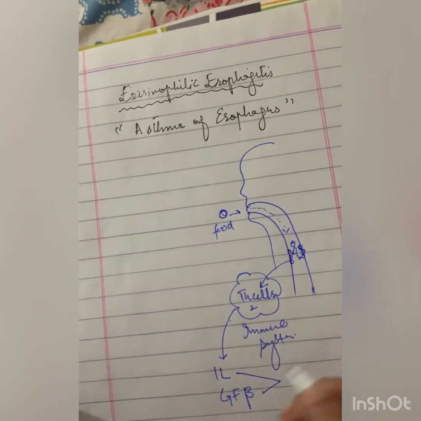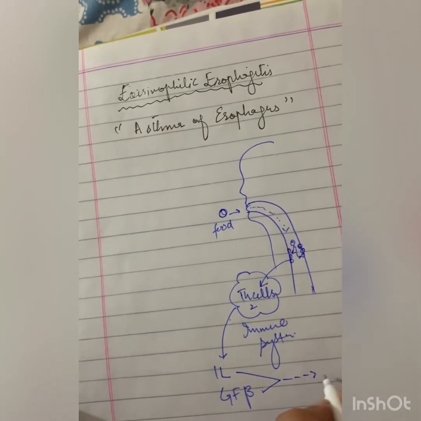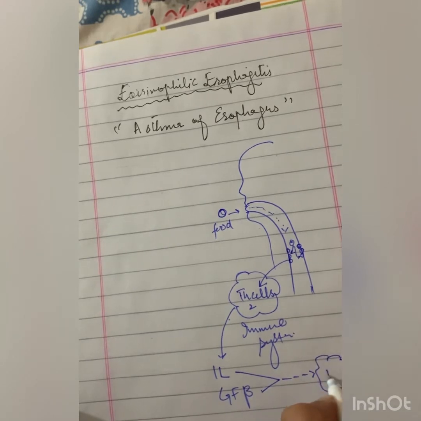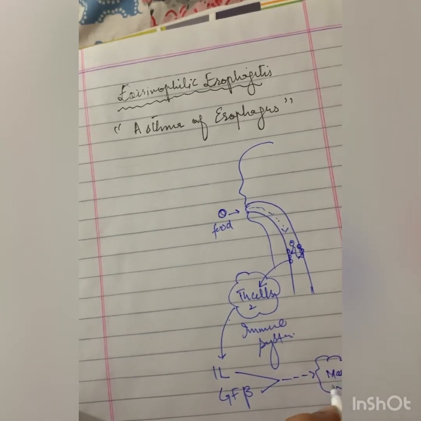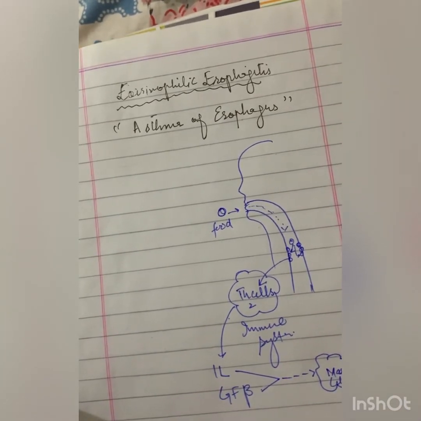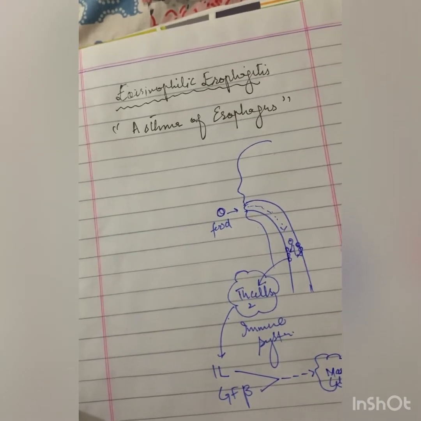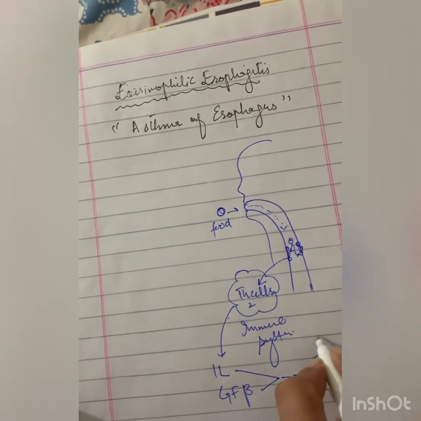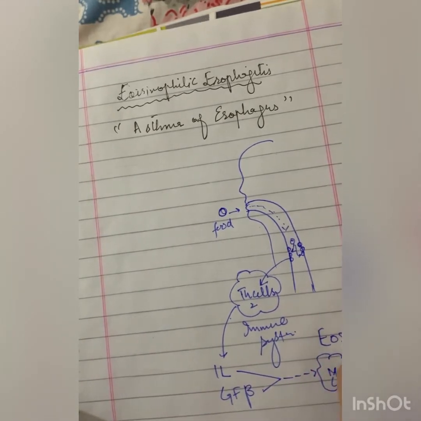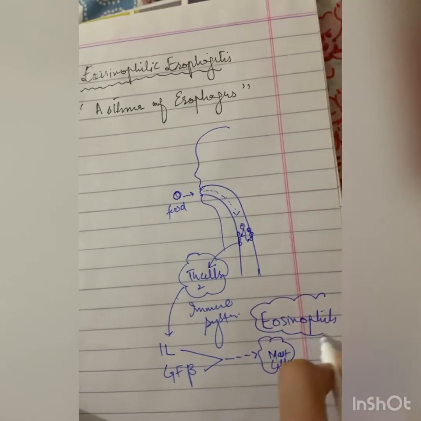These two and other chemoreceptors further stimulate mainly the mast cells and mainly the eosinophils and mast cells.